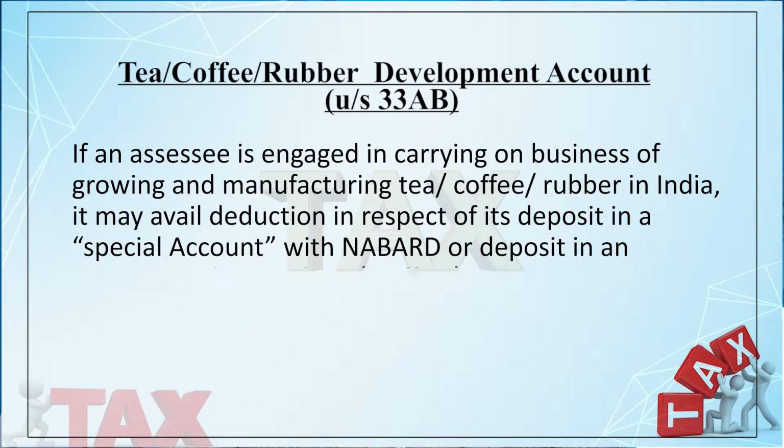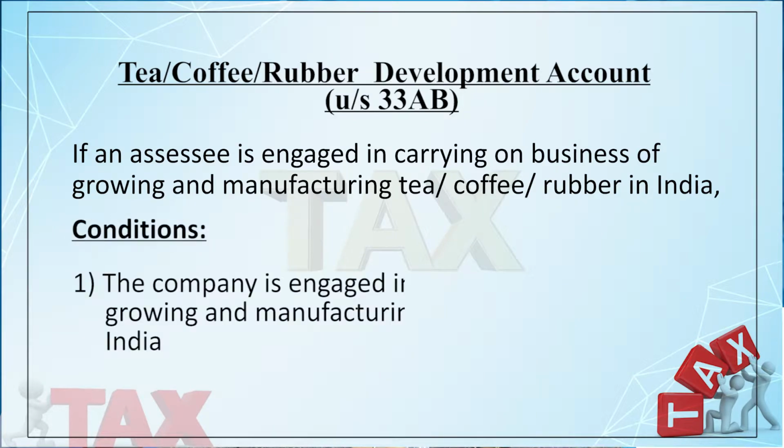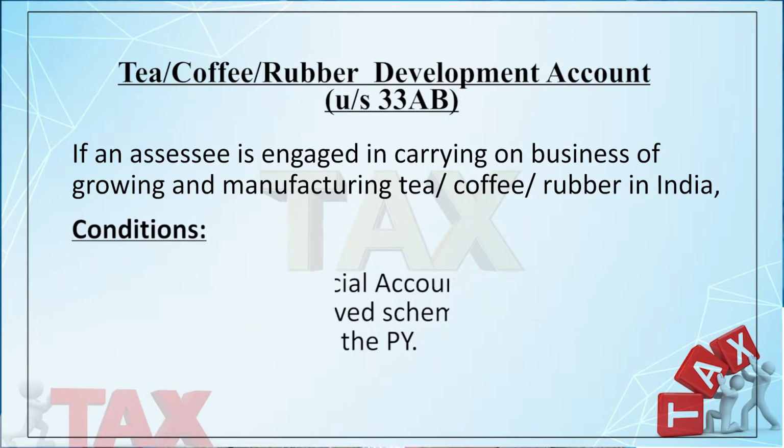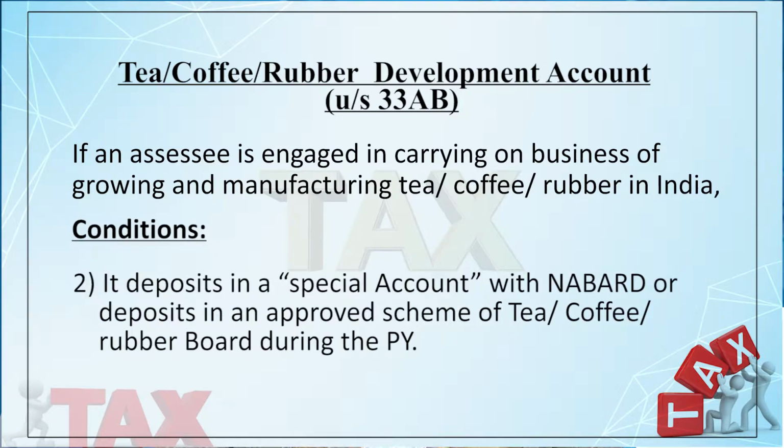So what are the conditions? Number 1, the business is engaged in growing and manufacturing tea or coffee or rubber. And number 2, it has transferred a certain amount to a special account with NABARD or any approved scheme.